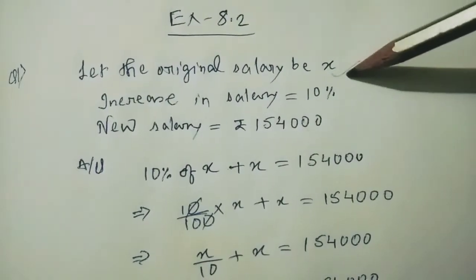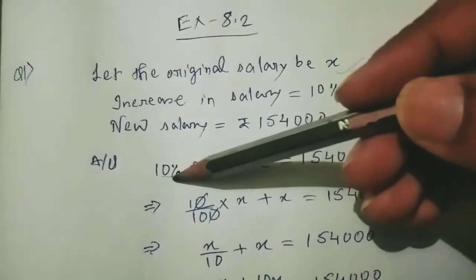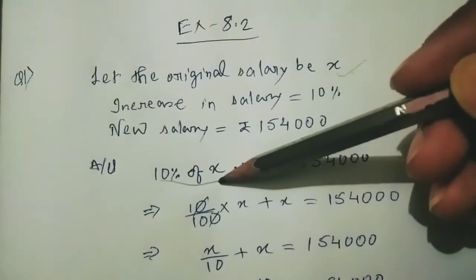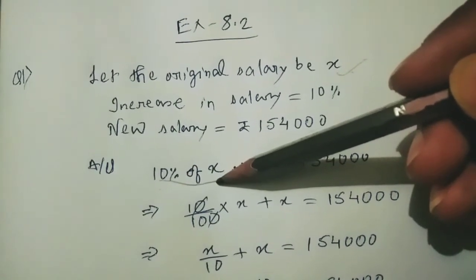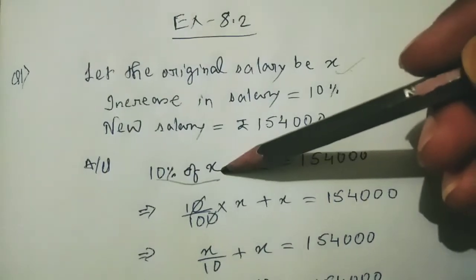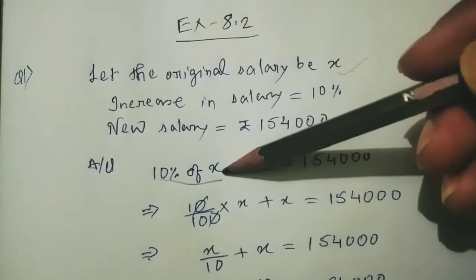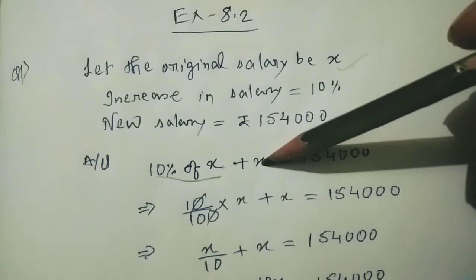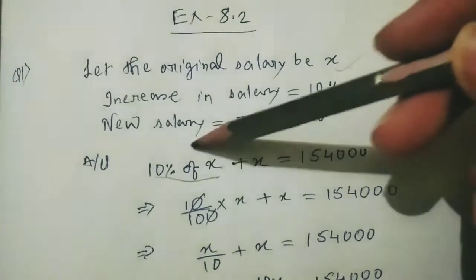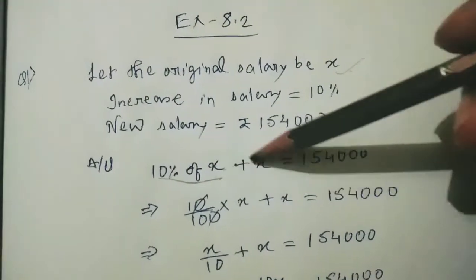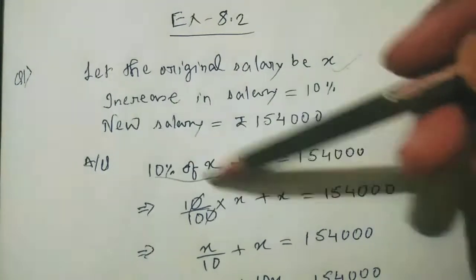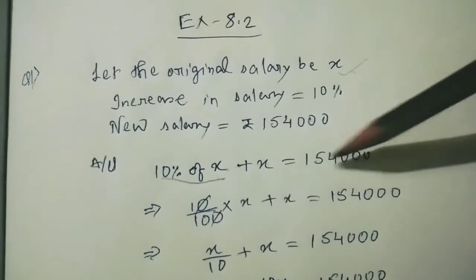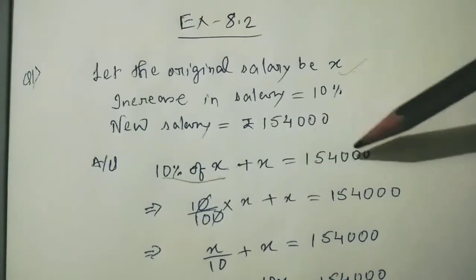So original salary was X. So 10% of X. First of all, you have to write 10% of X because salary was increased 10% of X. Okay, of X means the original salary, plus X. Why plus X? Because the increased salary is added to the original salary. Then it will be equal to the new salary. So in this way you have to form the equation.